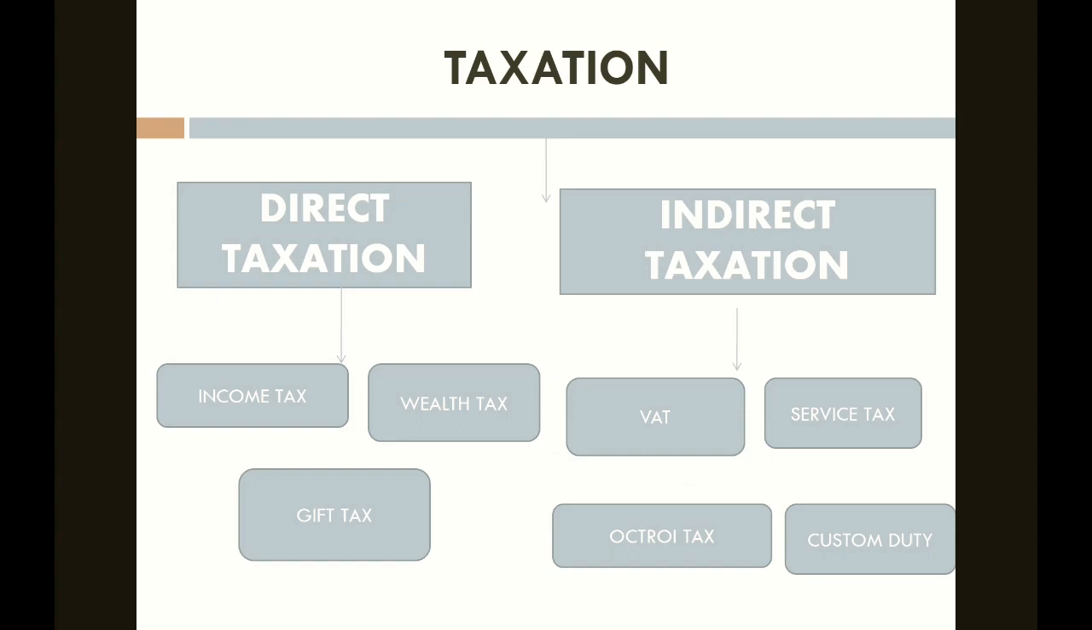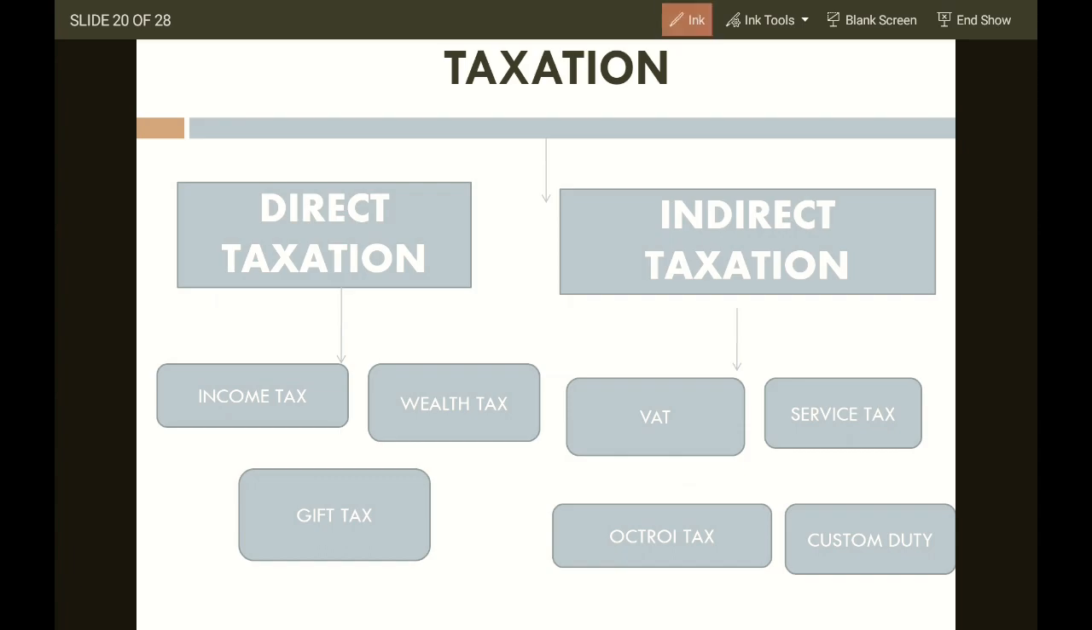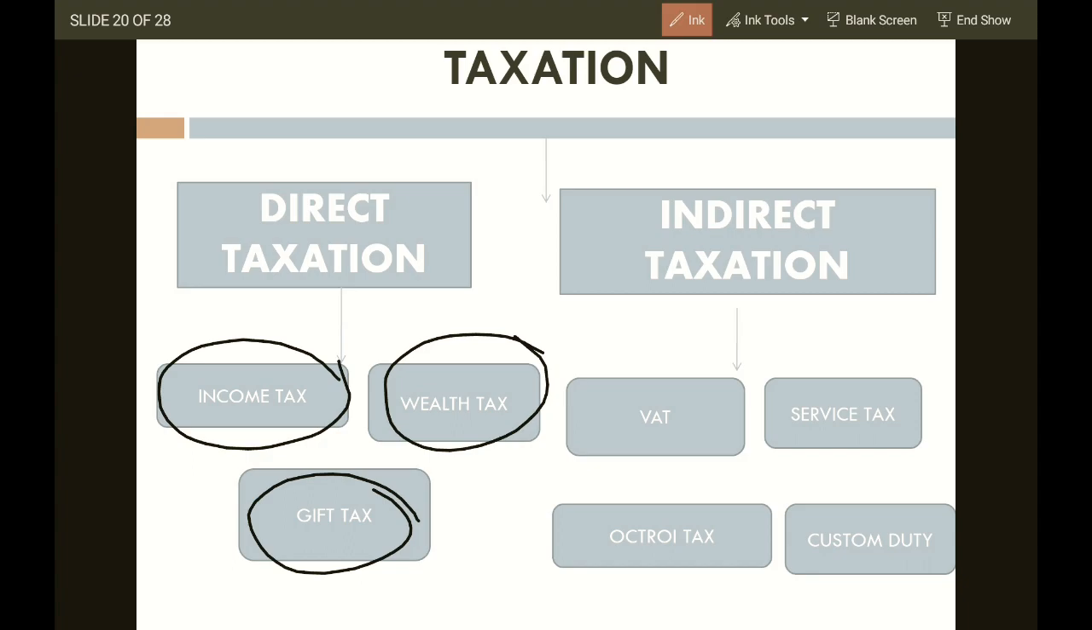Now taxes, there are two types of taxes basically: direct tax and indirect tax. Direct tax is tax which is collected from the people directly, and the most important source of direct tax is income tax. Okay. Wealth tax, gift tax, they are also direct sources of taxes. Indirect tax: VAT, value added tax, service tax, octroi tax, duties.